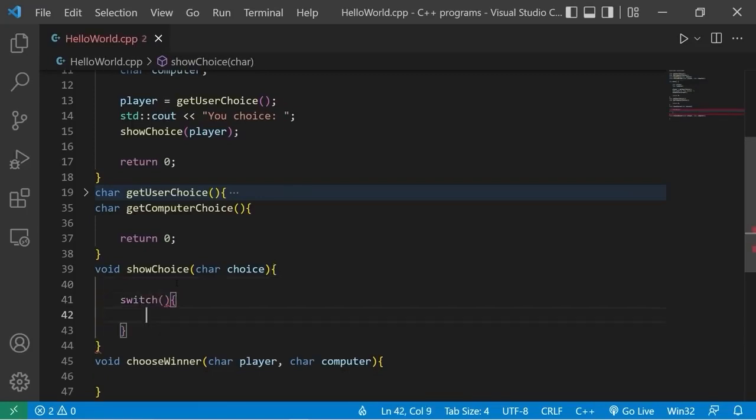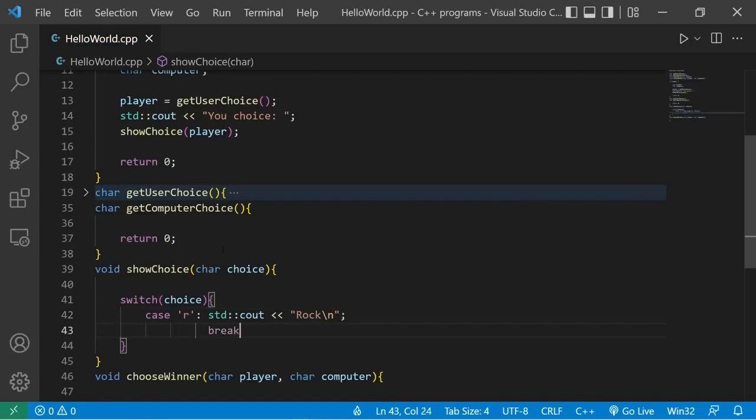Switch. We're examining some value against matching cases. We'll examine our choice argument that we receive. If our choice matches the case R, what would we like to do? I'm going to display some output. Standard output, just "rock". Then I'll add a new line. Make sure to break.